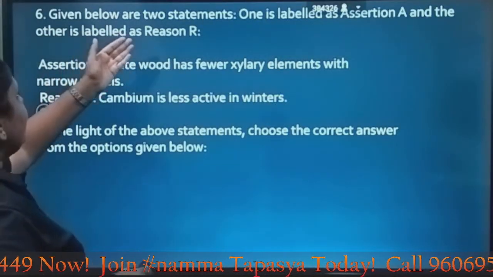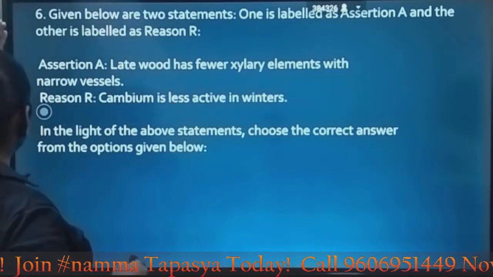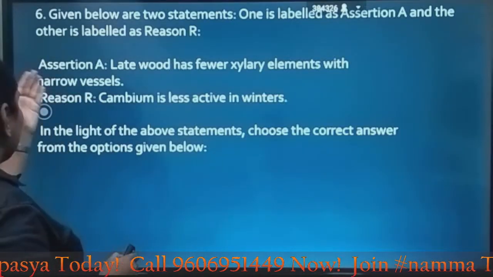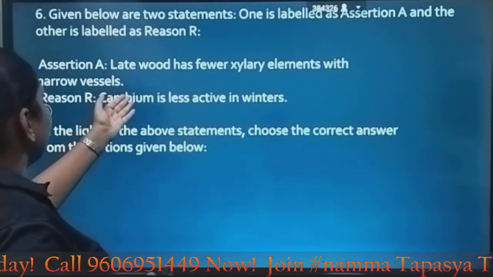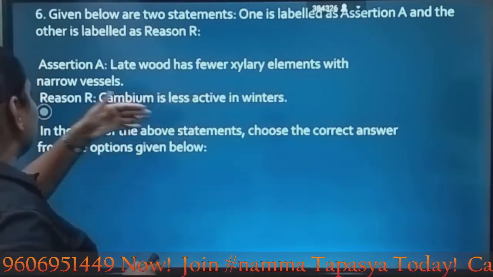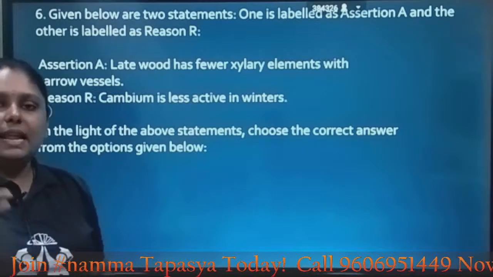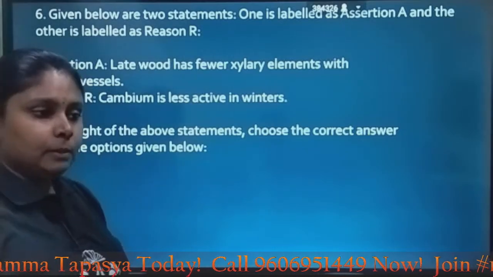Next question, given below are two statements. One is labeled as assertion and the other as reason. Let's look at the statement. Assertion A tells that late wood has fewer xylem elements with narrow vessels, and reason is cambium is less active in winters.